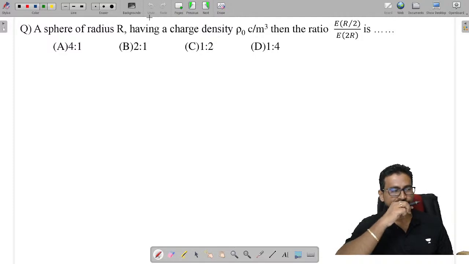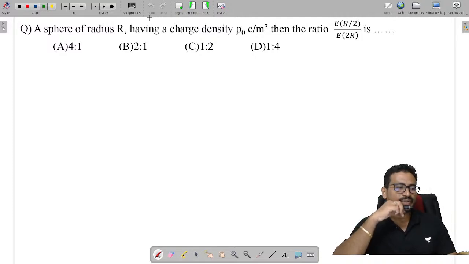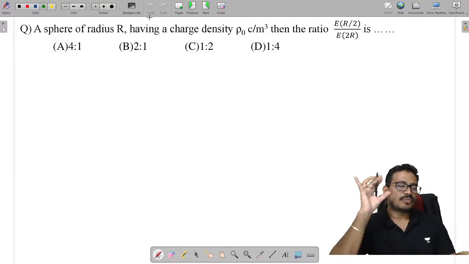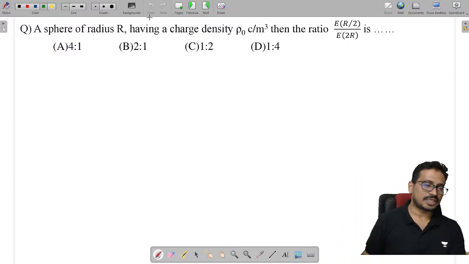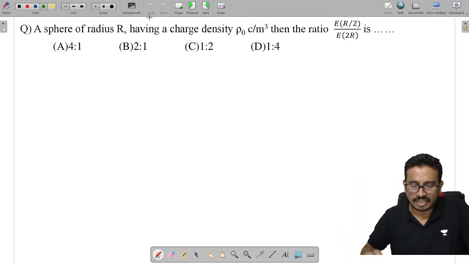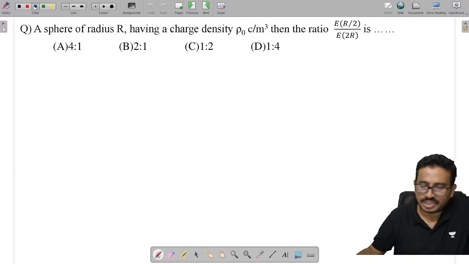Now, a sphere of radius capital R having a density rho naught. Here they didn't mention what type of sphere it is. If it is not mentioned, we should treat this as a solid non-conducting sphere. Without mention, we treat this as a solid non-conducting sphere. If there is a mention, consider it, otherwise take it as a solid non-conducting sphere.